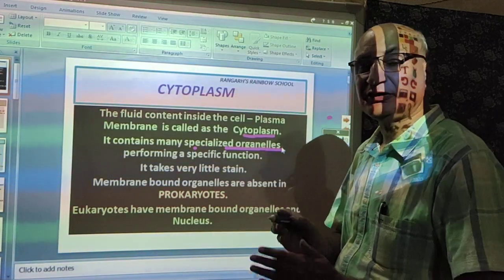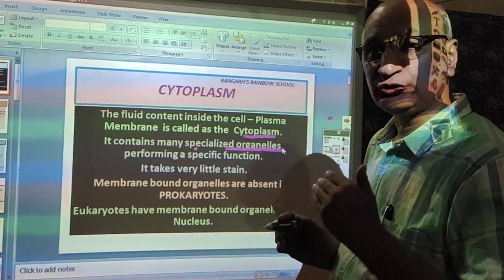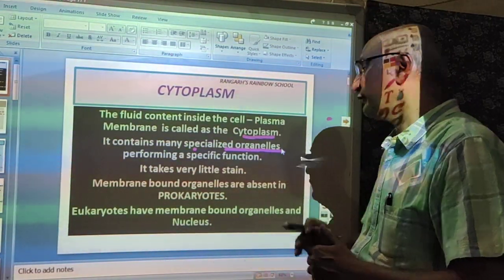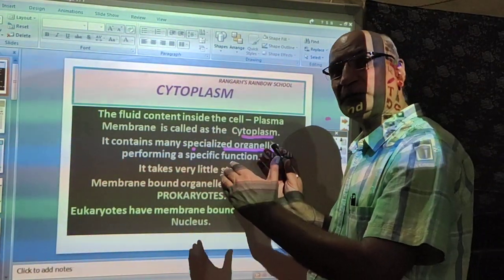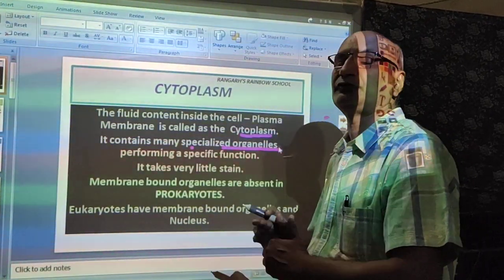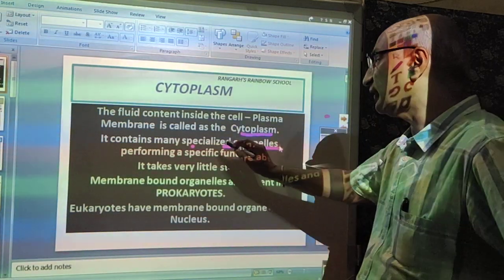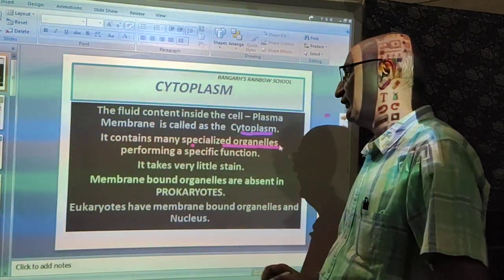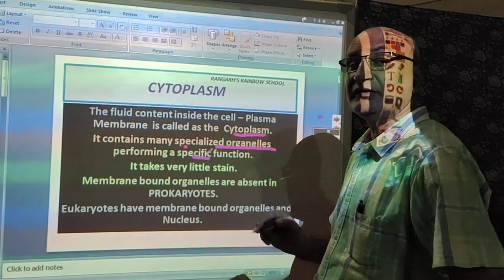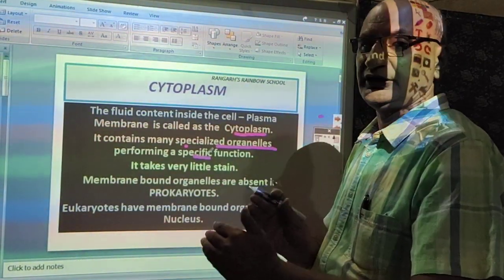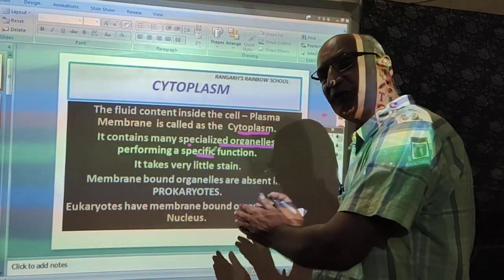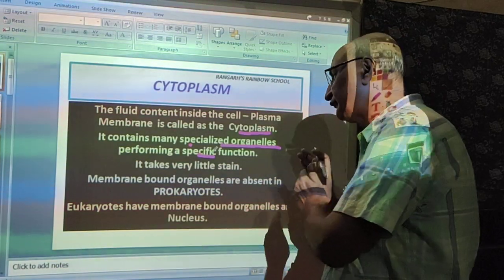So, irrespective of the cell, whether it is unicellular or multicellular, there are certain specialized organelles to perform different types of functions. Each individual organelle will perform an individual function while a different organelle will perform a different function.